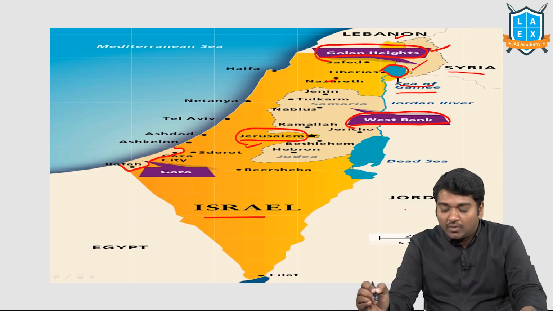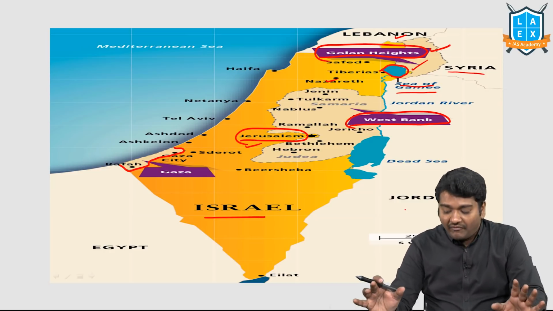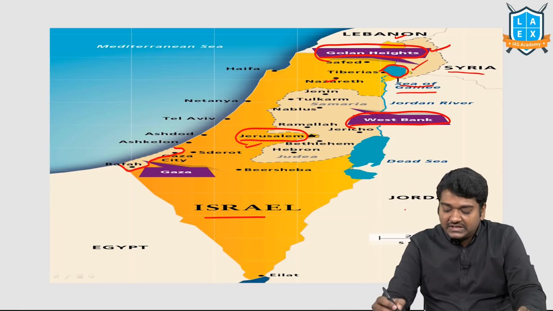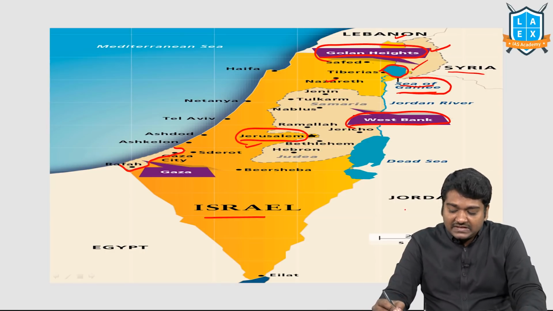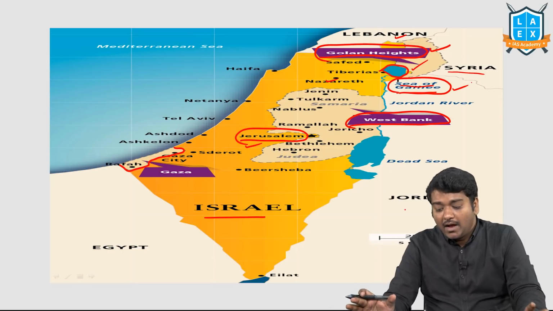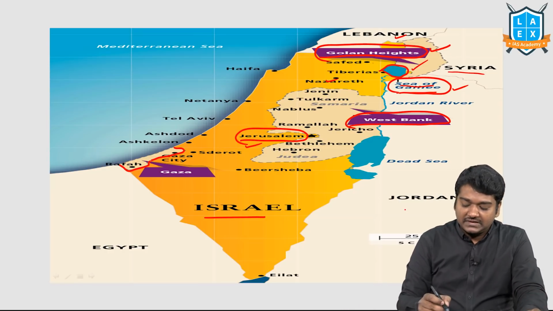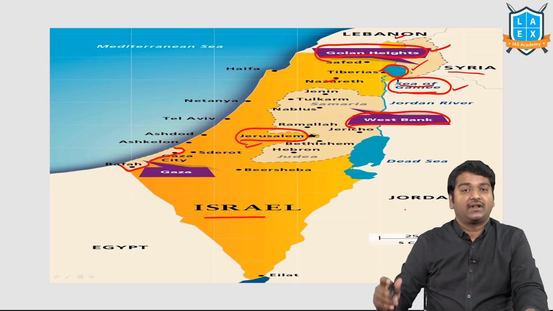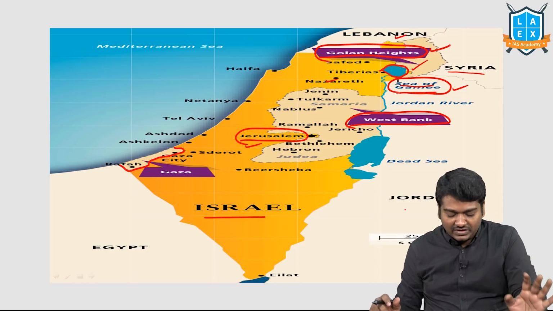And depending on the Golan Heights, you will decide whether it has a part or not. So this cannot be asked. They may ask you, where is the Sea of Galilee present? Nothing more than that. But what is important is Gaza, West Bank and Golan Heights. Please see this carefully once.